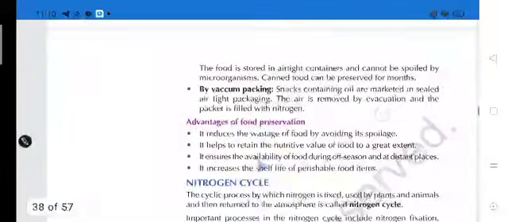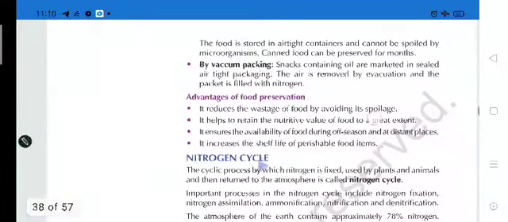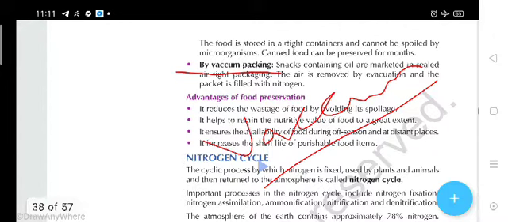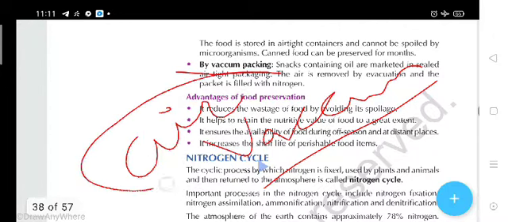Because in a can, what will happen, students? The microorganisms will not be able to take the oxygen and air, so it will prevent their growth. And vacuum packing, students, let me explain. Vacuum means there is an absence of water and air. And if there is absence of air, there will be no growth of any microorganism.